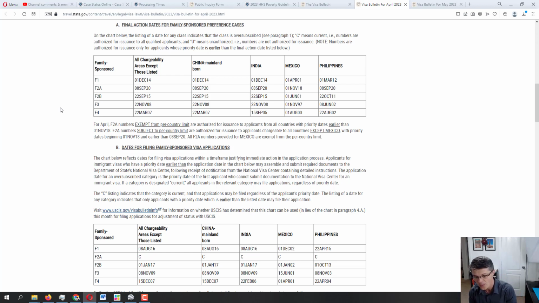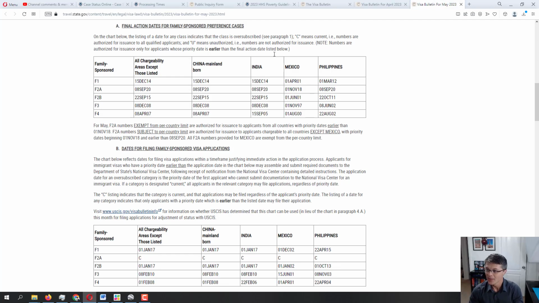But the reason why we have this crazy backlog on the interviews on the applications that have already been documentarily qualified is because we had all the closures associated with the pandemic a couple of years ago. Nothing was processed, everything was frozen. So now we know how much of that backlog we have. It has not updated in a month, but we will see in the next few months.